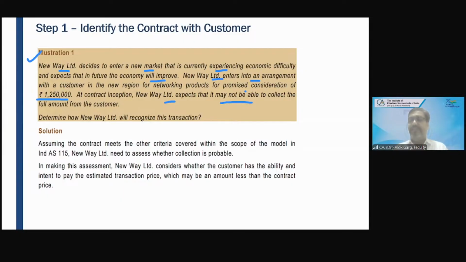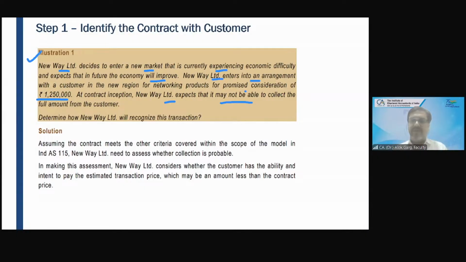Yes, sir. For example, out of 12,50,000, New Way is certain that at least 50% I will be able to collect. Out of 12,50,000, at least 6 to 7 lakh I will be able to collect. So this entity will recognize a revenue of 7 lakh rupees. Whatever money this entity is estimating, this entity will recognize the revenue to that extent. So what is the accounting entry? Debtors account debit to revenue, 7 lakh rupees.